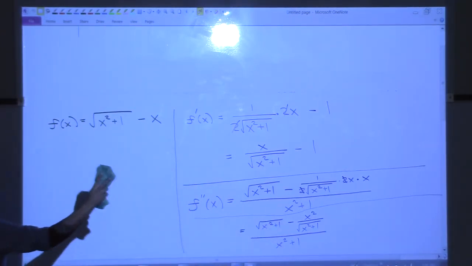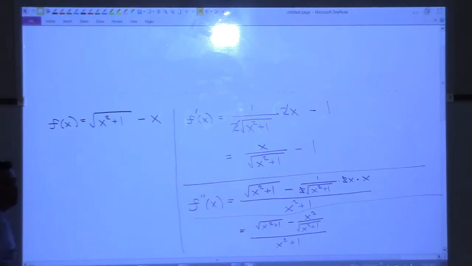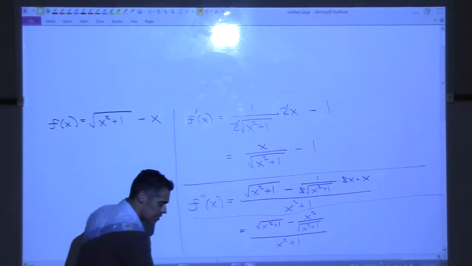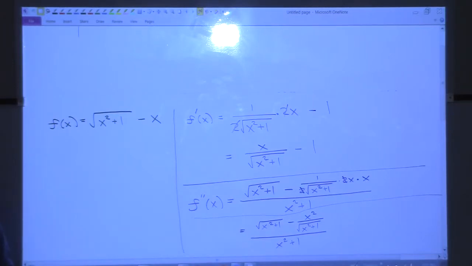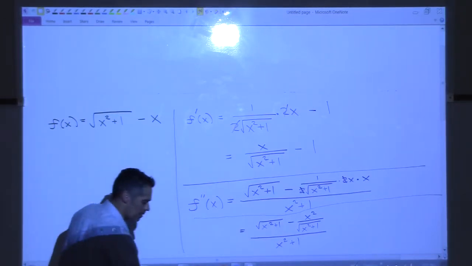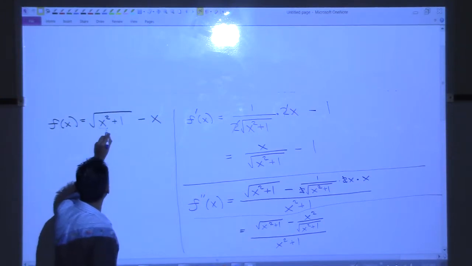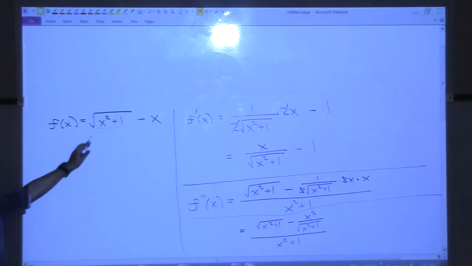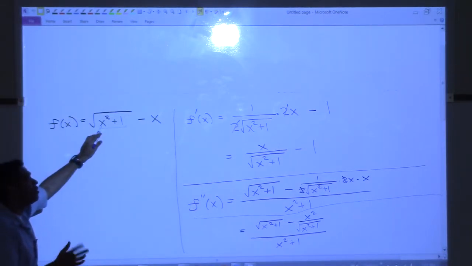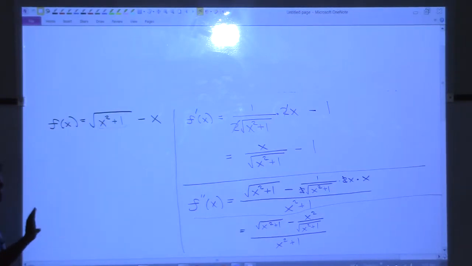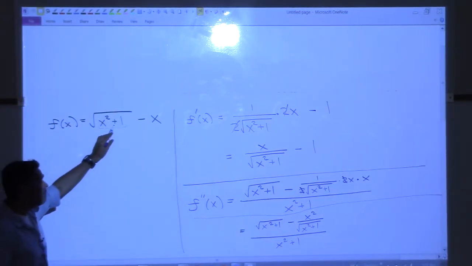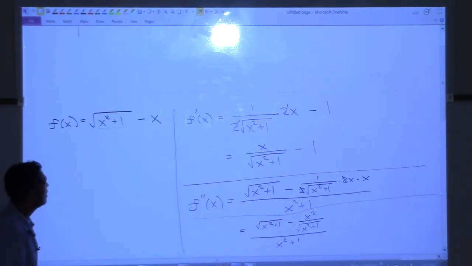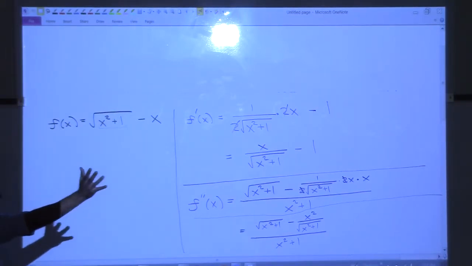Oh, hey, we never talked about domain. Are there any domain restrictions? We just have to make sure that this is never a negative number, and it can't ever be, because when you square anything, you get a positive. The worst that could happen is you get 0, right? 0 squared. But then when you add 1 to it, you're still positive. So no issues. Had this been a minus sign, different story. But it's a plus, so no domain issues. We're good. All real numbers. The graph should exist everywhere.